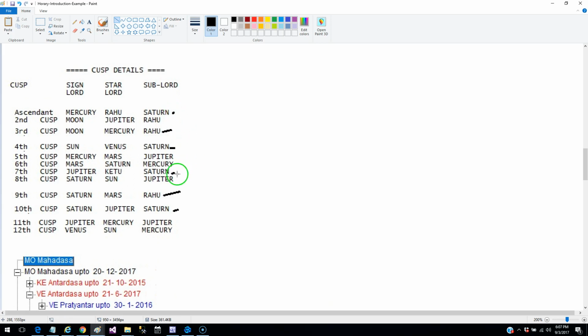So the 1st and the 7th have the same Cuspal sublord, Saturn. The 3rd and the 9th, which represent the negotiation, are also ruled by the same planet. And the 4th and the 10th, in one case the seller's property and in the other the buyer's property, are also represented by the same planet.